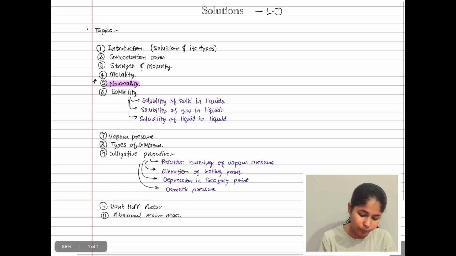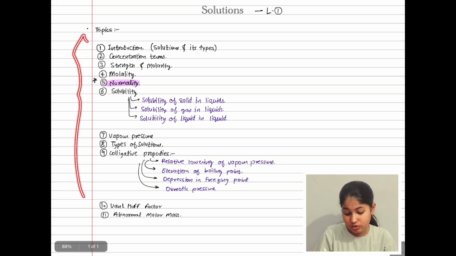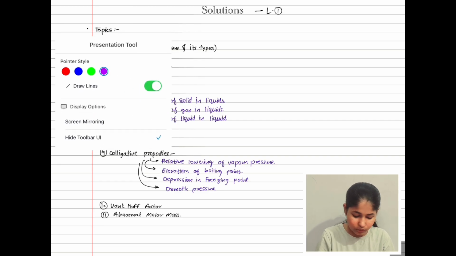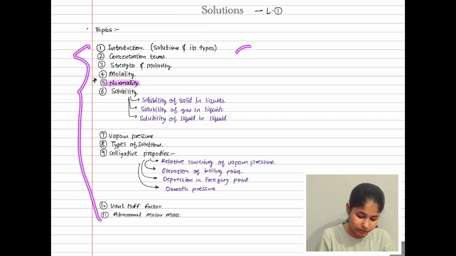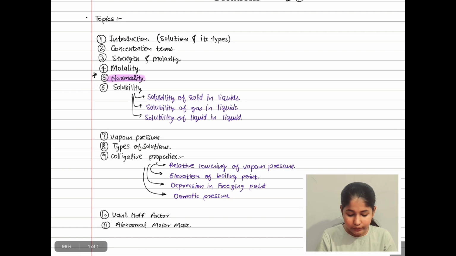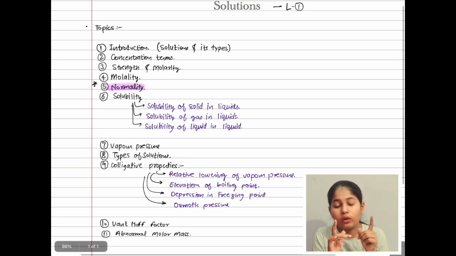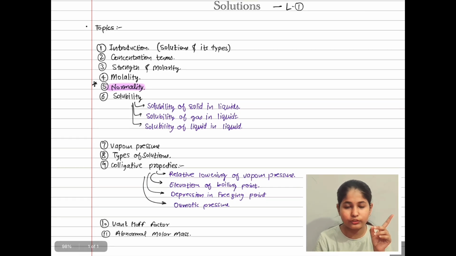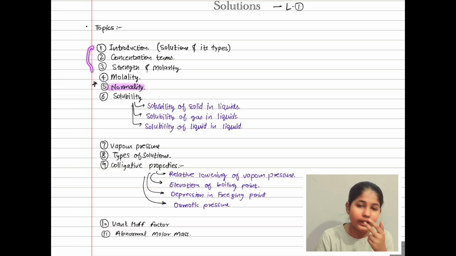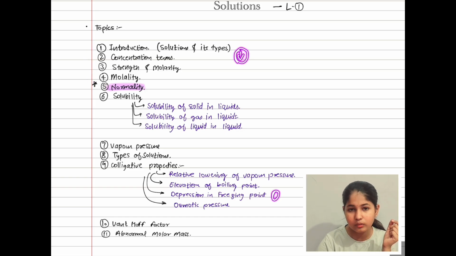But first of all, if these topics are looking scary to you, don't worry, it is not actually very scary. What you have to do is not leave any topic, any note. If you break it, it is like a chain. If you will not understand the concentration terms, you will get problems in the colligative properties.